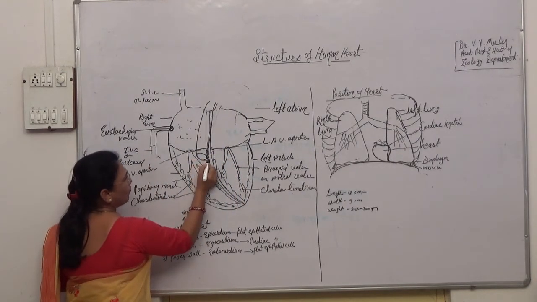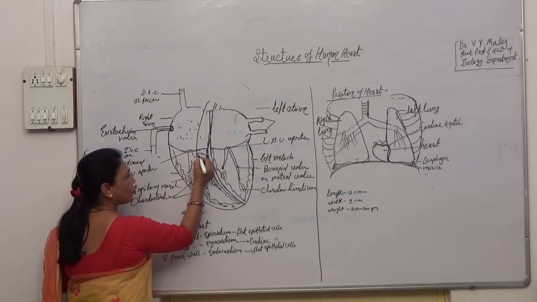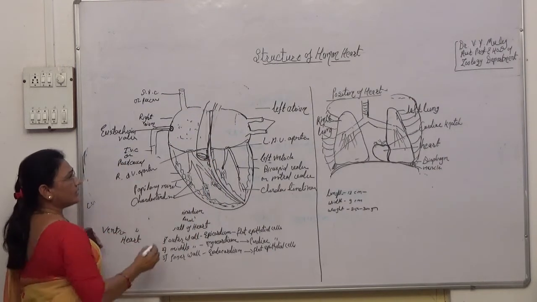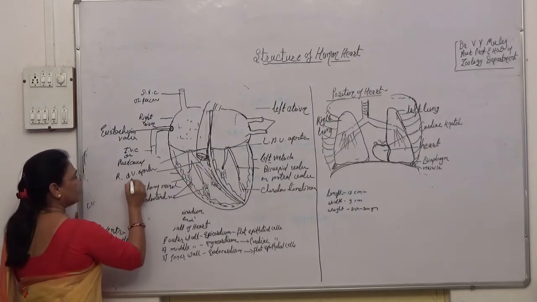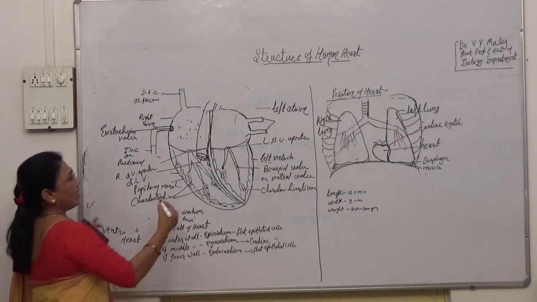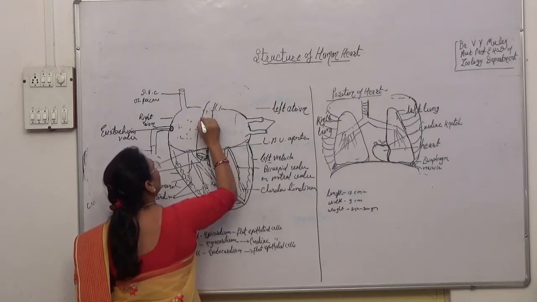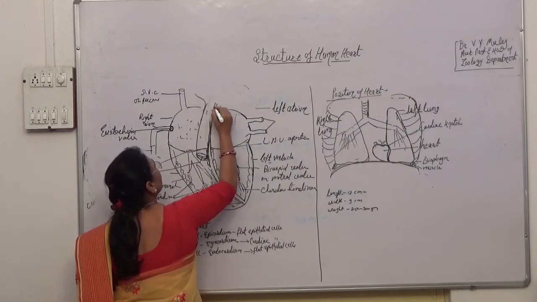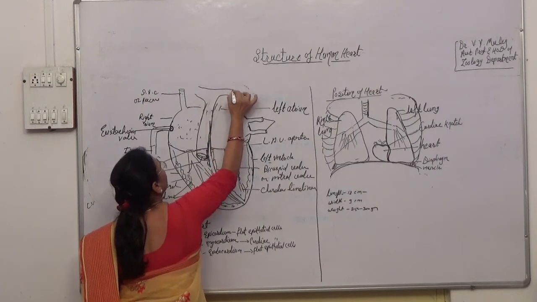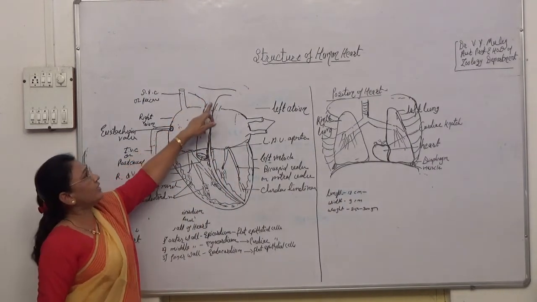So this is the opening of the vessel. This opening is also guarded by a valve. This valve is called the semilunar valve. This vessel divides here into two branches, right branch and left branch.